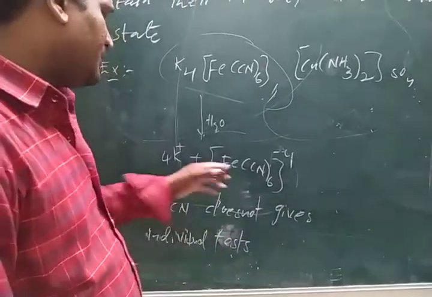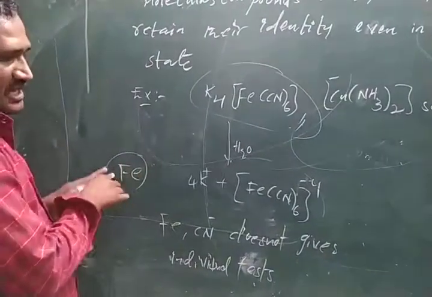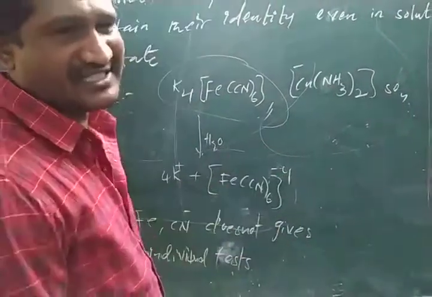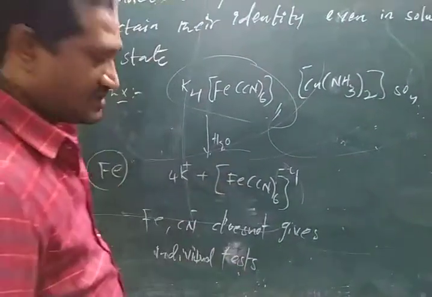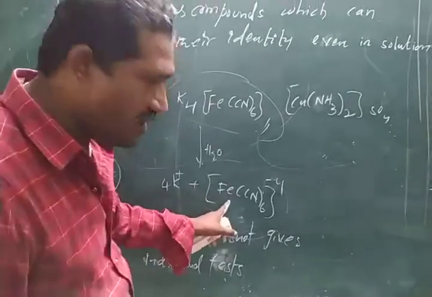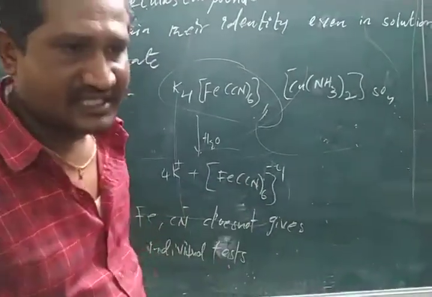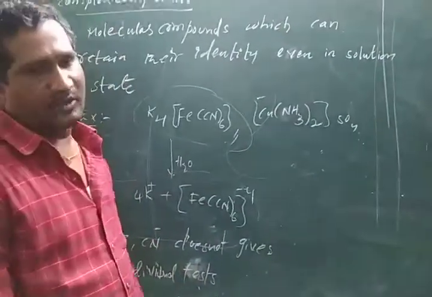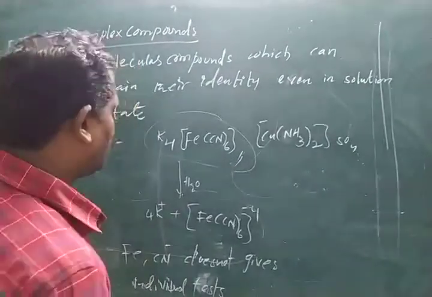If you take a separate iron atom, and the iron atom in the complex, they do not have the same properties. So these are complex compounds.